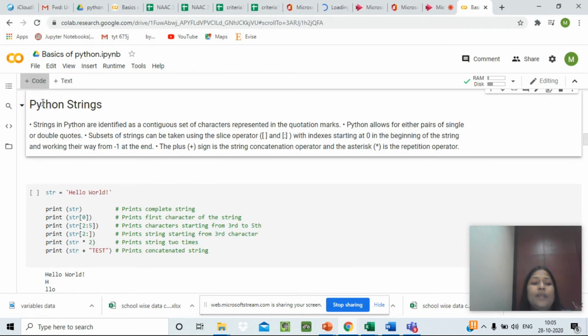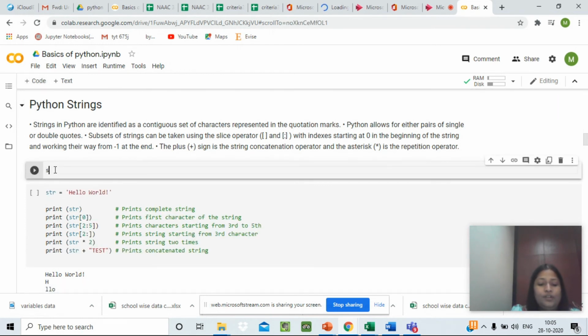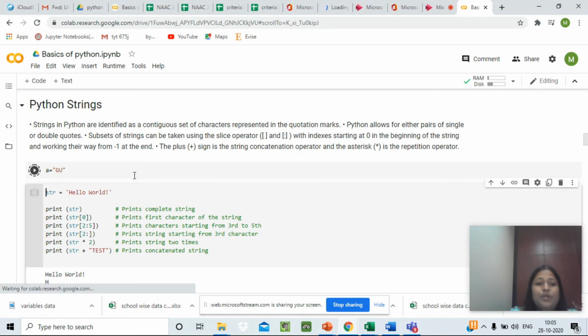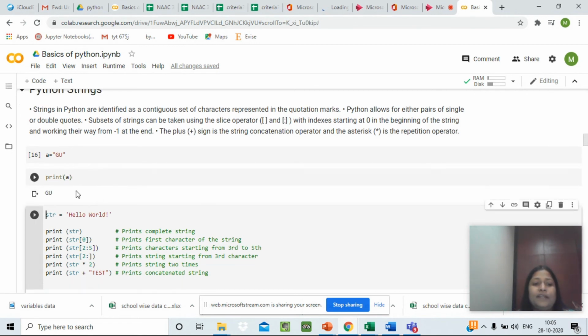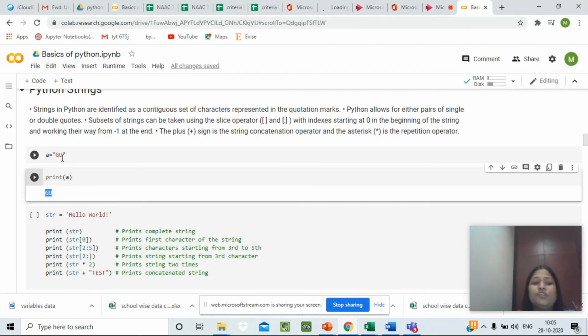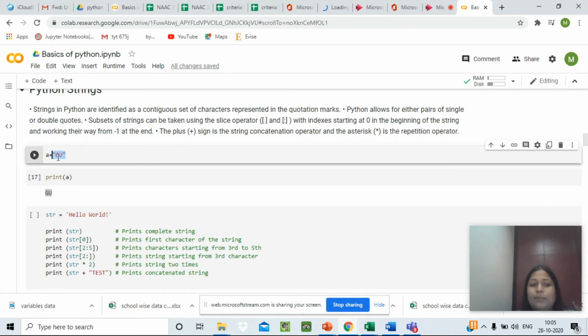Let's see how we can define a string. Let's take any variable. Let's say a equals to, a string will always be defined either in double quotes or in single quotes. Let's take an example. a equals to "GU". Let's execute this. Again, I'll take a new code block. I will write print a. Let's see what we get at the output. I will get GU because GU was a string written in double quotes.